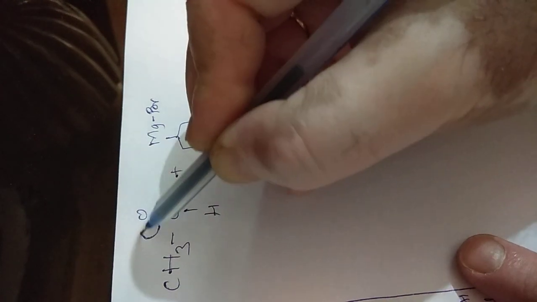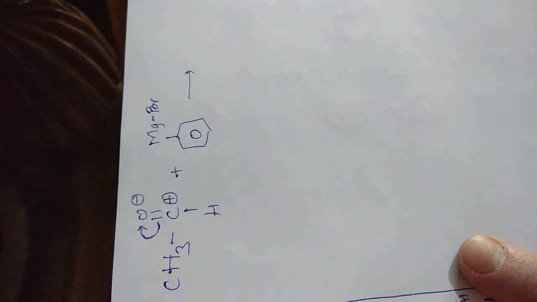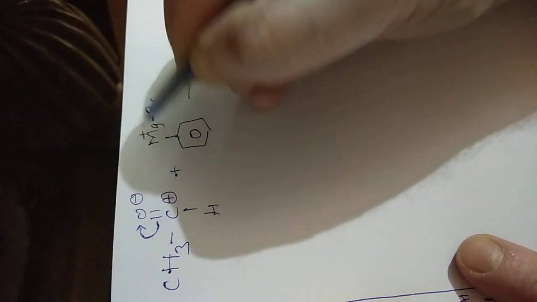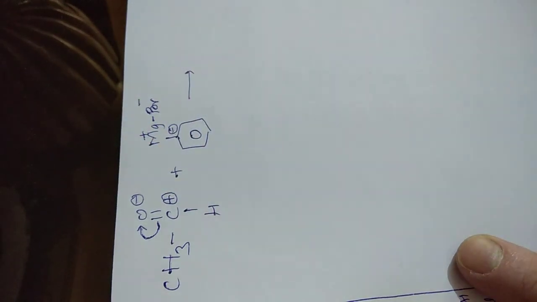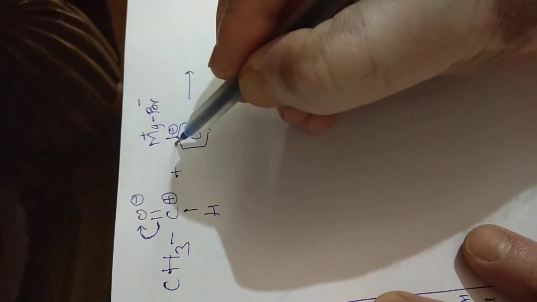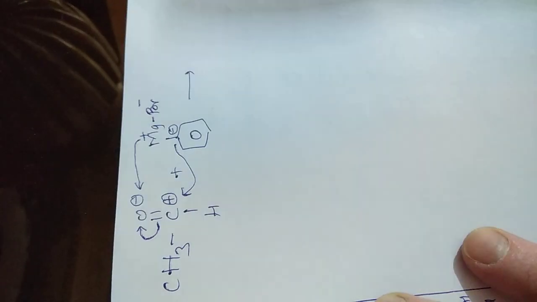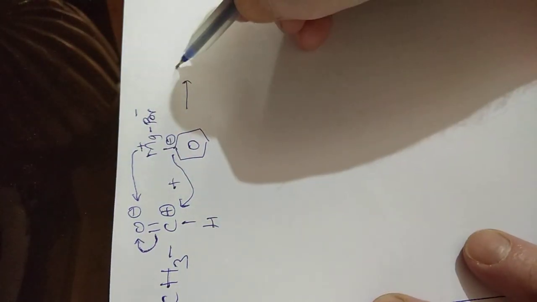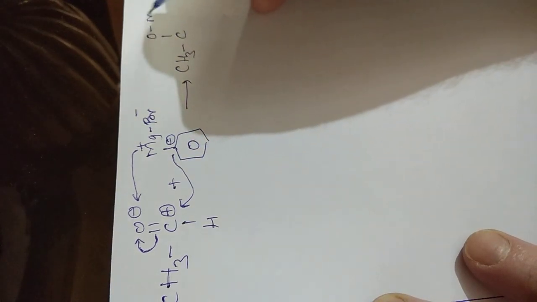In the CO bond, the electromeric effect will take place and oxygen will be negative and carbon will be positive. Here magnesium will be positive and Br will be negative, and this phenyl carbon will also be negative. So this phenyl carbon will attack the positive carbon of ethanol and MgBr will be added on oxygen. As a result, you will see an addition product is obtained.